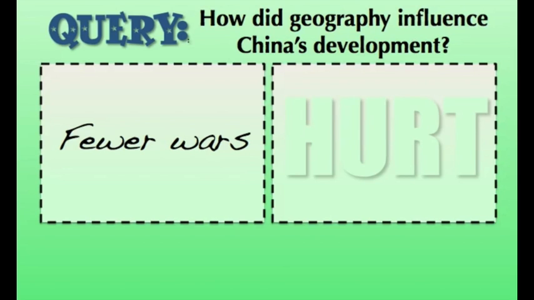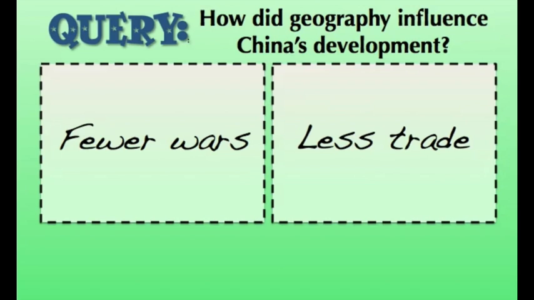unopposed, so to speak. But how do you suppose we might see some negative effects coming out of these natural barriers? Well, you probably said something along the lines of there would be less trade. If it's difficult for armies to come in and out, it's going to be difficult for merchants to come in and out. But let's pause here for a second because I want to make sure that we understand exactly what it is that we're discussing.